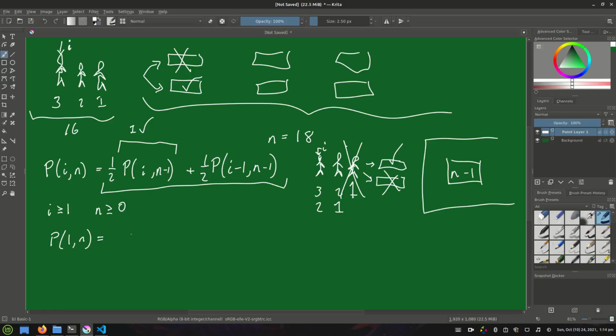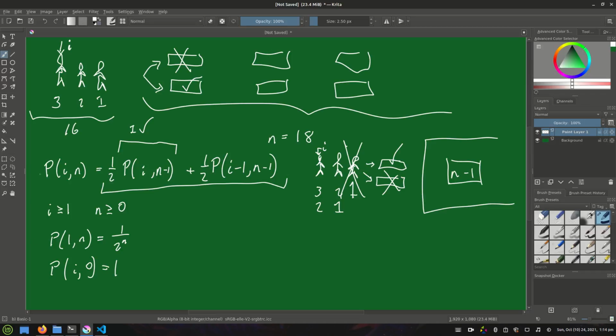Getting heads on n coin flips, every single one you have to get correct. And so it's basically just going to be 1/2 times a half times a half times a half, n times. So that's 1/2 to the n. And the only other base case we need is the probability that player i survives given that there are 0 bridges remaining. 0 bridges remaining means the game is over, so that just means there's a probability of 1.